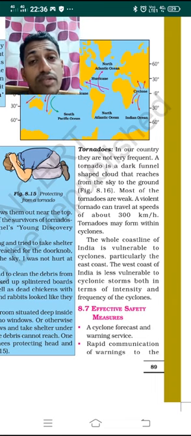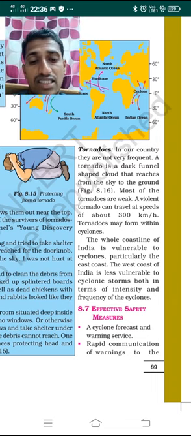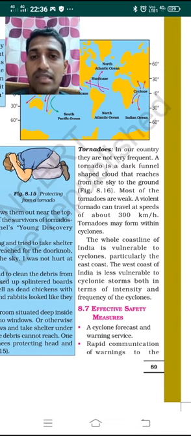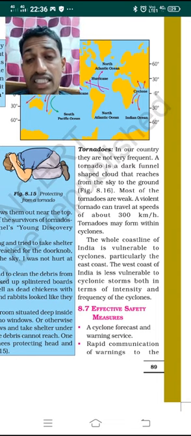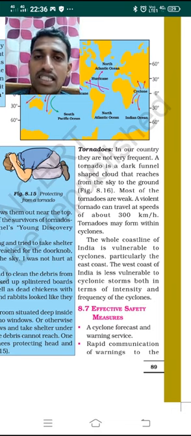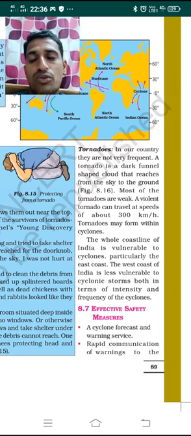Whereas the western coastline is not hit by cyclones as often. This year even Maharashtra was hit by a cyclone, after almost 100 years, but moreover the east coastline is hit by cyclones.